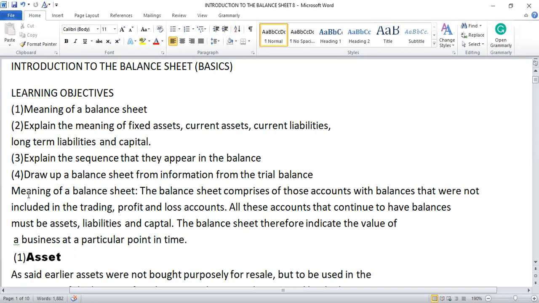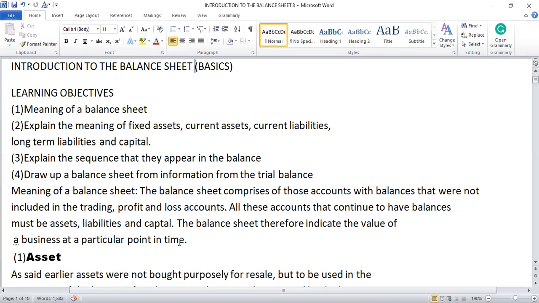Okay, so let's start. Meaning of a balance sheet. When we say a balance sheet in accounting, what's the meaning? The balance sheet comprises of those accounts with balances that were not included in the trading profit and loss account. All these accounts that continue to have balances must be assets, liabilities, and capital. The balance sheet therefore indicates the value of a business at a particular point in time.